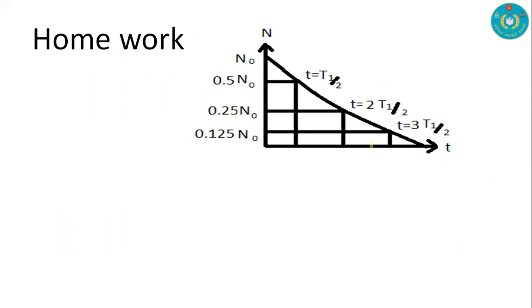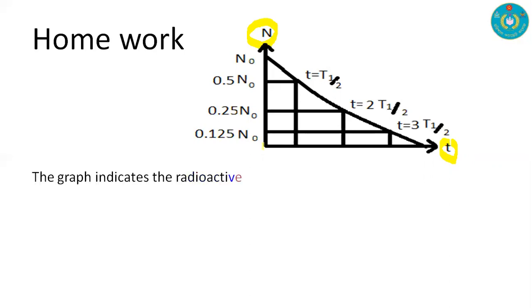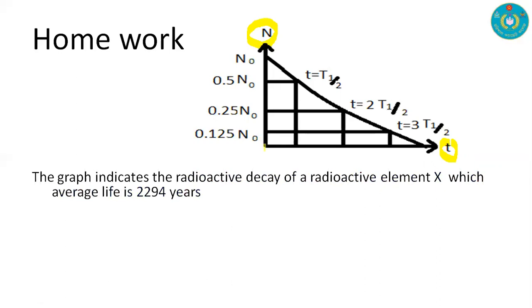And homework for you: observe this diagram. Along the x-axis we have time, and along the y-axis we have the number of nuclides. At the very initial point the number of nuclides is denoted by N naught, after the first half-life it is 0.5 N naught, after the second half-life it is 0.25 N naught, and after the third half-life the value is 0.125 N naught. This graph indicates the radioactive decay of radioactive element X. Consider the radioactive element as X, and the average life is 2294 years.